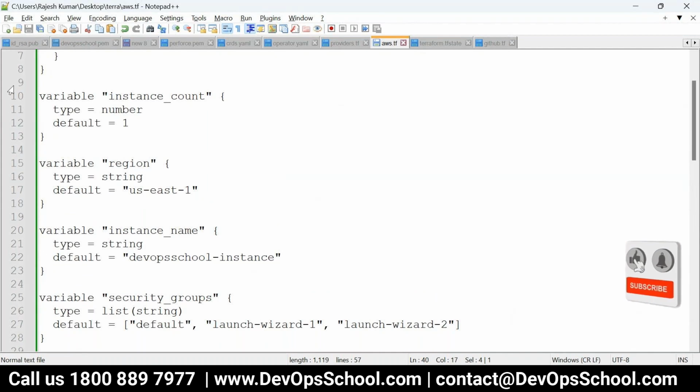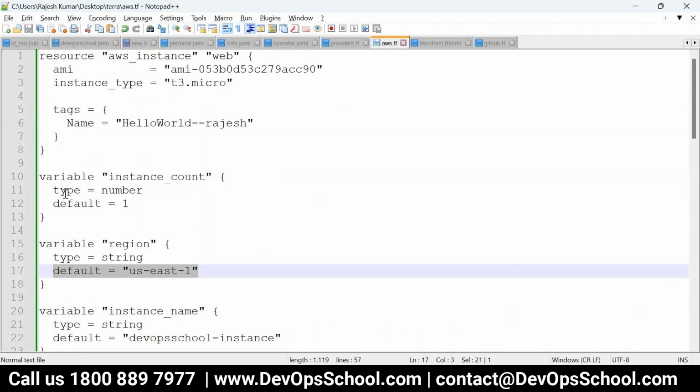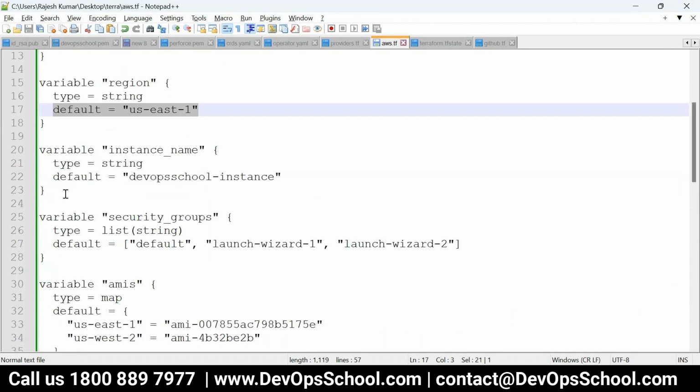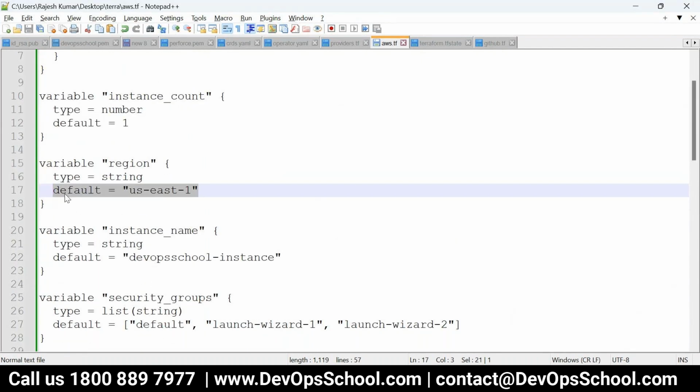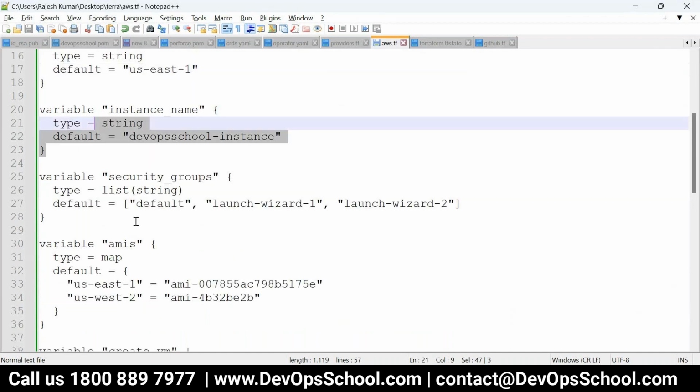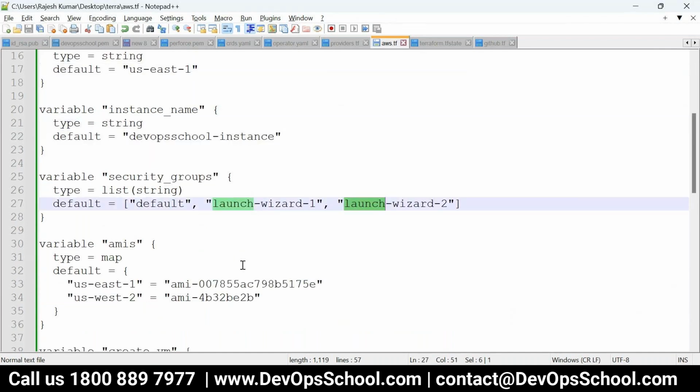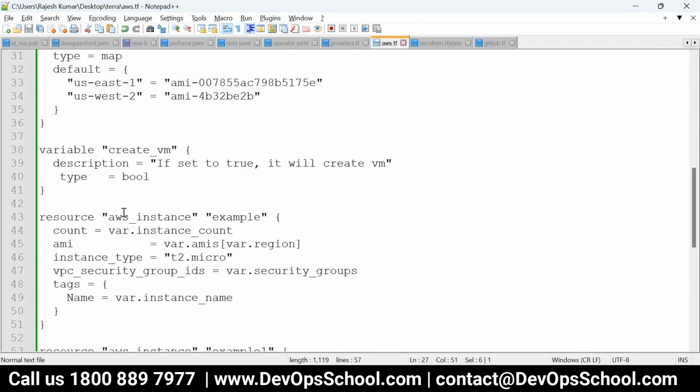Yeah, should the default value always be on the top of the file, or is anywhere fine? Anywhere is fine, no problem, but usual practice says put it on top. Okay. So here is the one security group and all stuff like that. Now the next thing is how to use the variable.